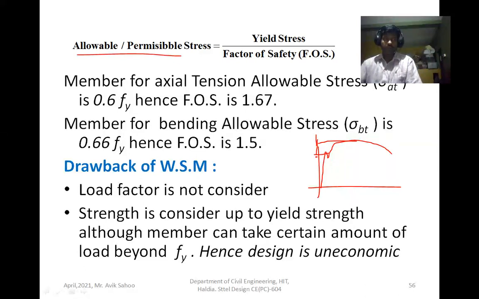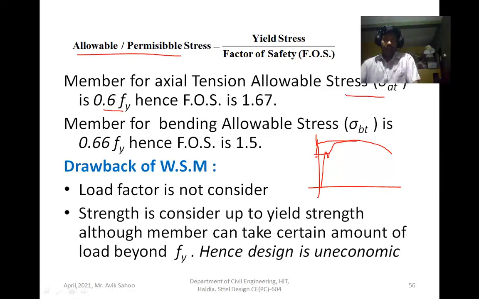Now for members in axial tension, the allowable stress given is 0.6 Fy. This allowable stress value is given in IS 800 1984. So what is the factor of safety? 1.67. So factor of safety is equal to yield stress divided by allowable stress.